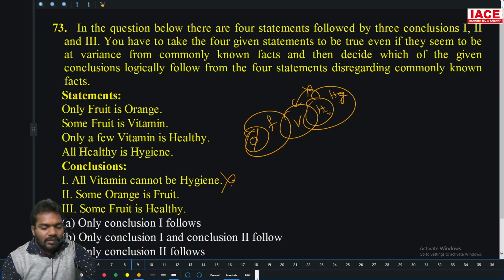Then some orange is fruit. This is orange, this is fruit. Yes. Some fruit is healthy, this is fruit, this is healthy. No, only 2 follows. Option C.